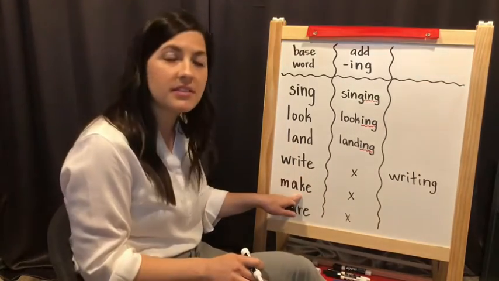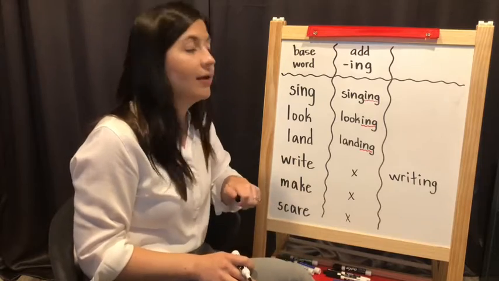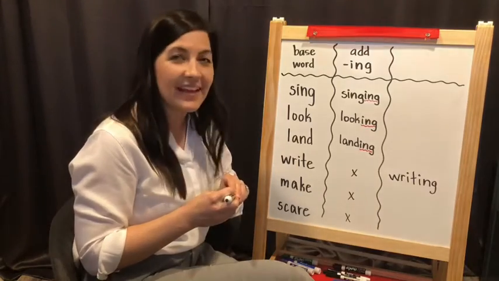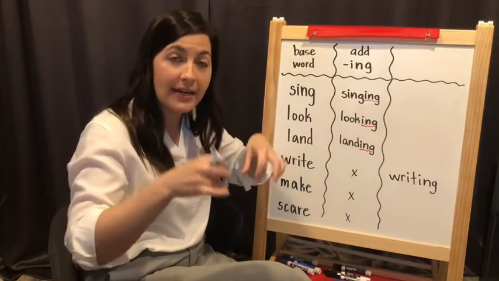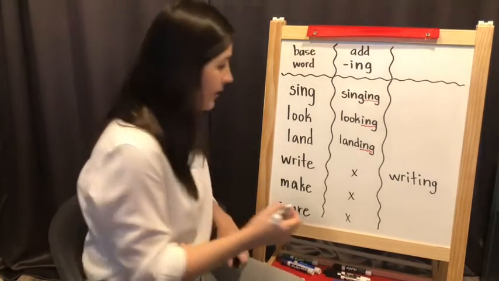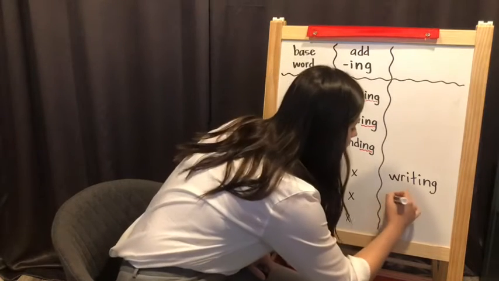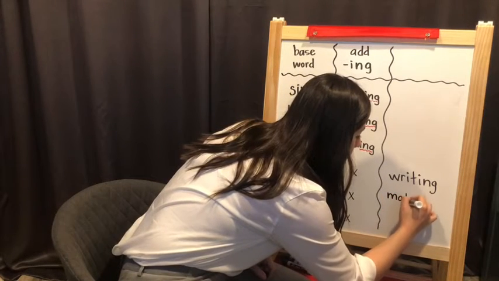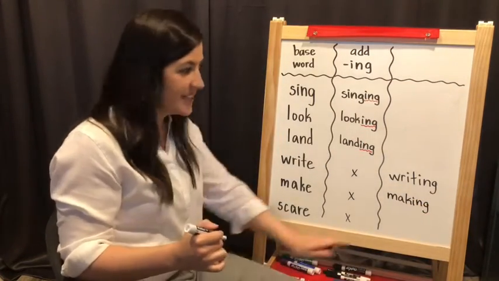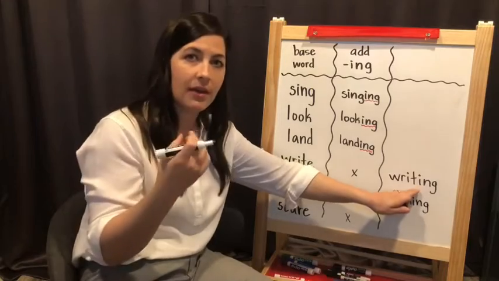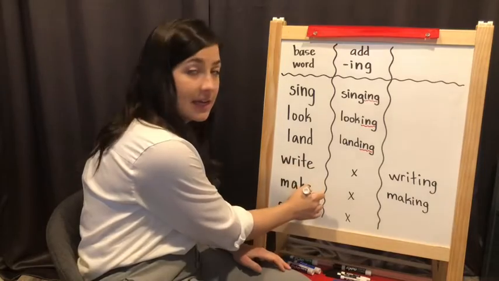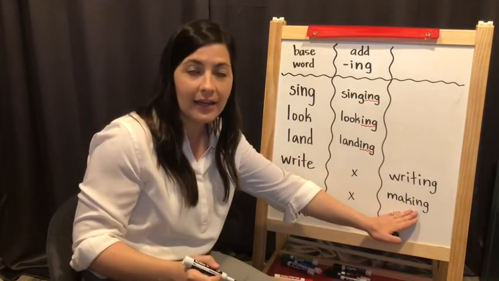Let's check if that's the same rule for the word make. I will make you a beautiful birthday cake. If we change it to show that it's happening right now, we'll say making. I am making a beautiful birthday cake. And here's how we spell that. Did you notice? This one, we left out the E, we put an ing. And on make, we take off that E and we use ing.